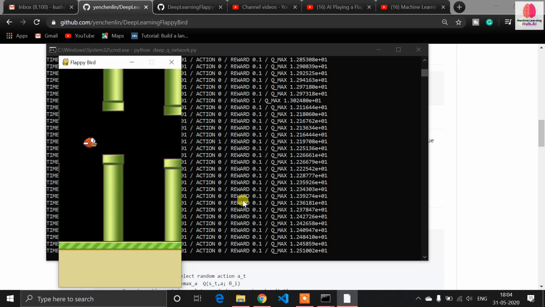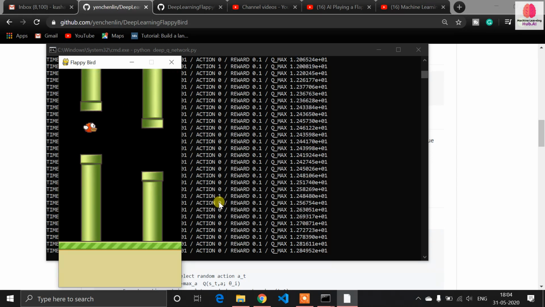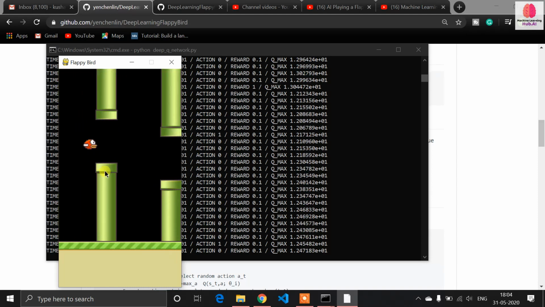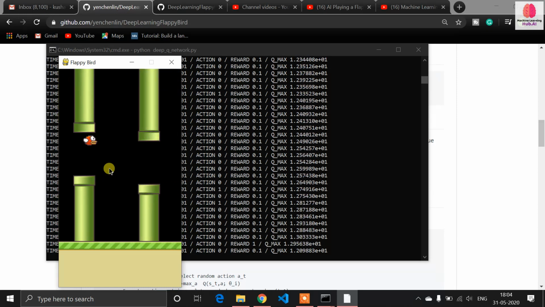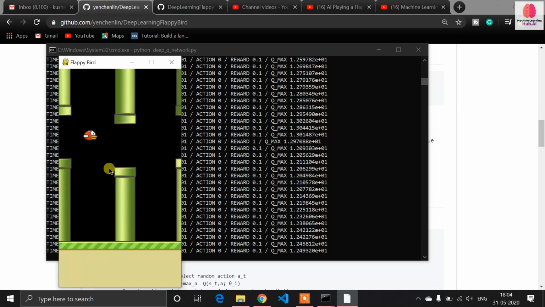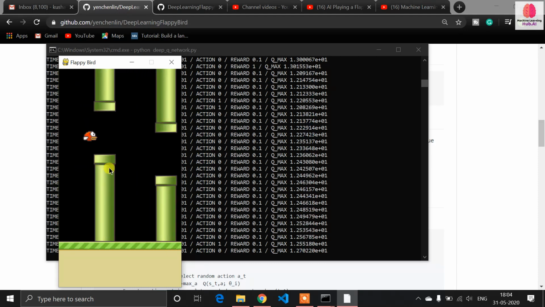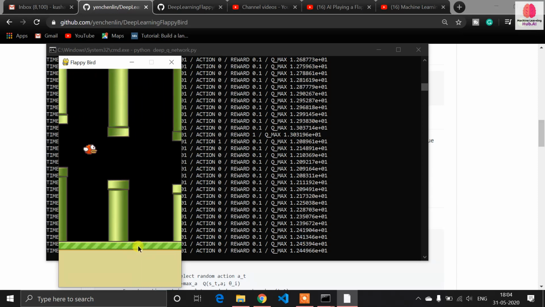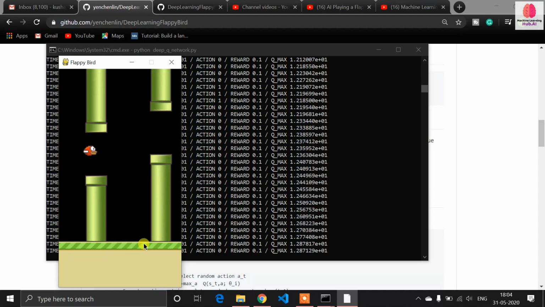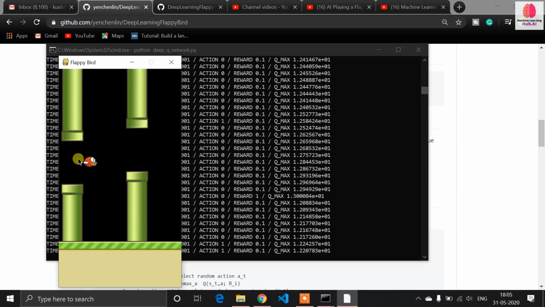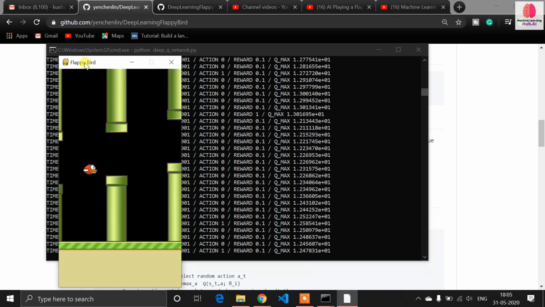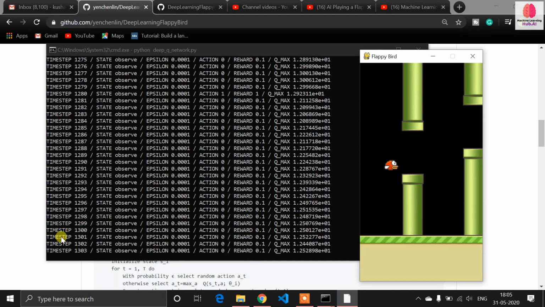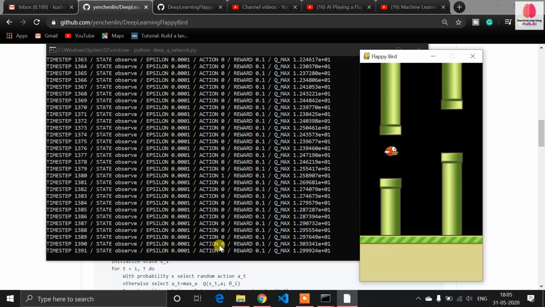According to the disaster and reward, it will choose 0 or 1 as the action, meaning whether the bird has to jump. It gets all the pillar pixel values. When the pillar gets nearer, according to the training, it will jump using 0 and 1. 0 means it does not jump and 1 means it jumps over the pillar. So it can play this game continuously. If you want to see the values of action and reward, you can see these values are printing, and even the timestamp is also printing.